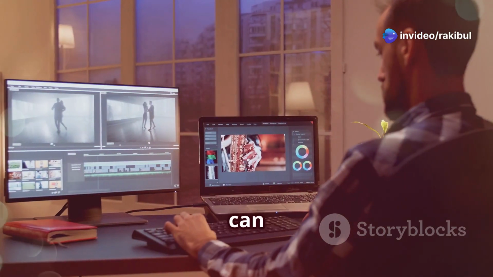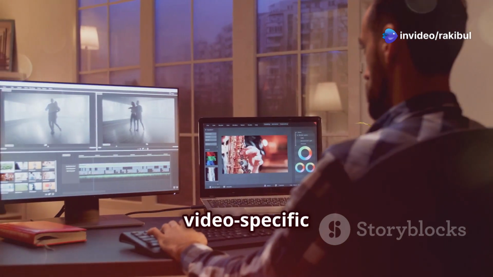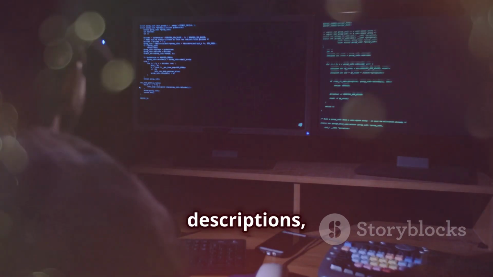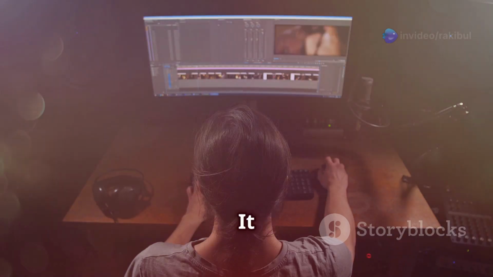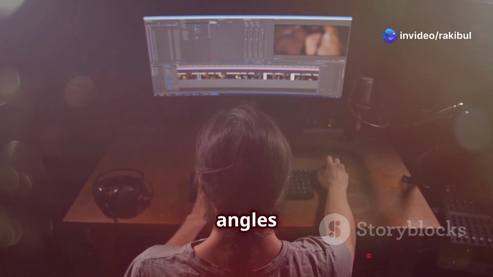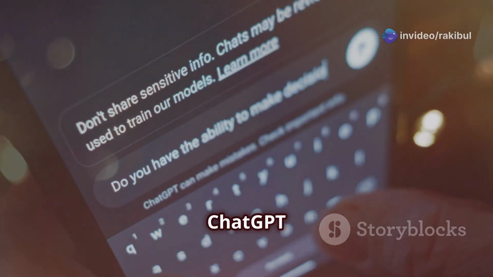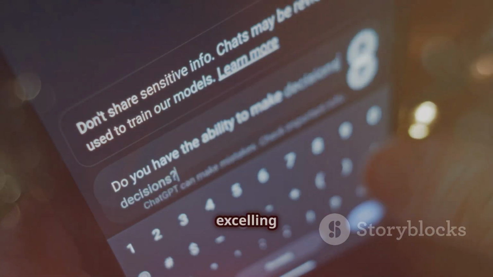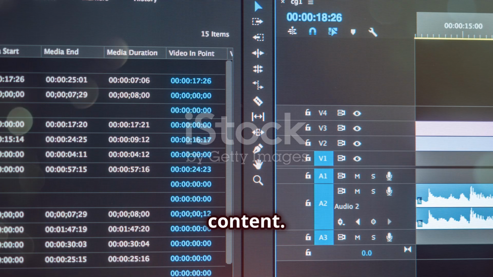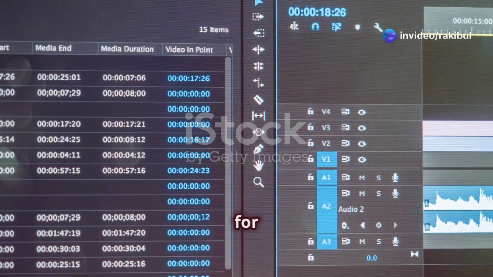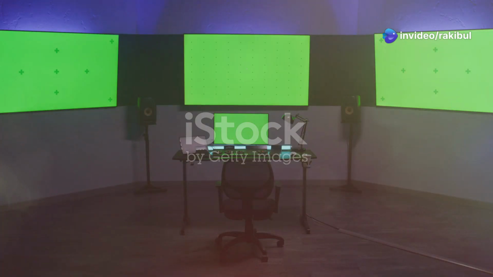While ChatGPT can generate scripts, it lacks the video-specific features of DeepSeek AI, which is tailored for video production. It doesn't provide detailed visual descriptions, which are crucial for video editing. It doesn't offer suggestions for camera angles or transitions, leaving these creative decisions to the user. ChatGPT is primarily a text-based tool, excelling in generating written content. It's not specifically designed for video creation, but it remains an invaluable asset for text generation tasks.